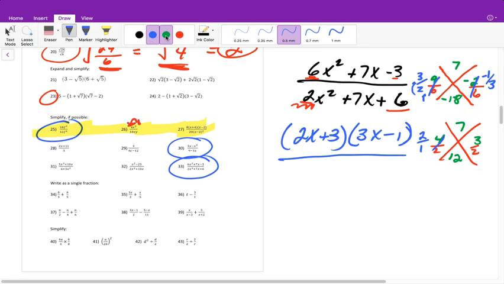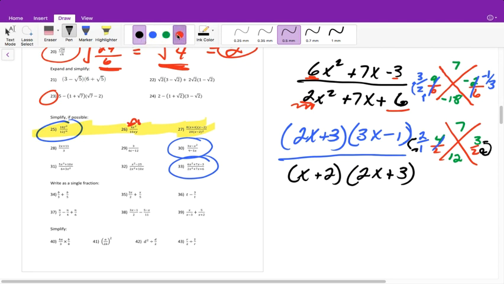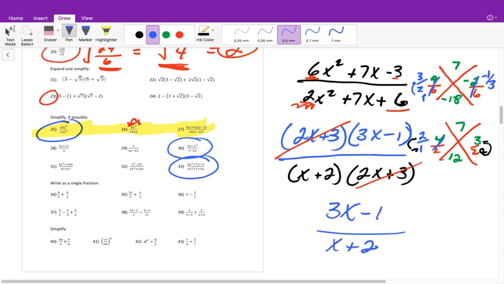So now we can write this in. We started from the bottom. Now we're here. So it's just x plus 2. And then this one, we started from the bottom. Now we're here, and it's 2x plus 3. After we factor, we look and see, do we have any common factors? Yes, 2x plus 3. They reduce and cancel each other, and now it's just 3x minus 1 over x plus 2. All right, that is going to be it for this video.